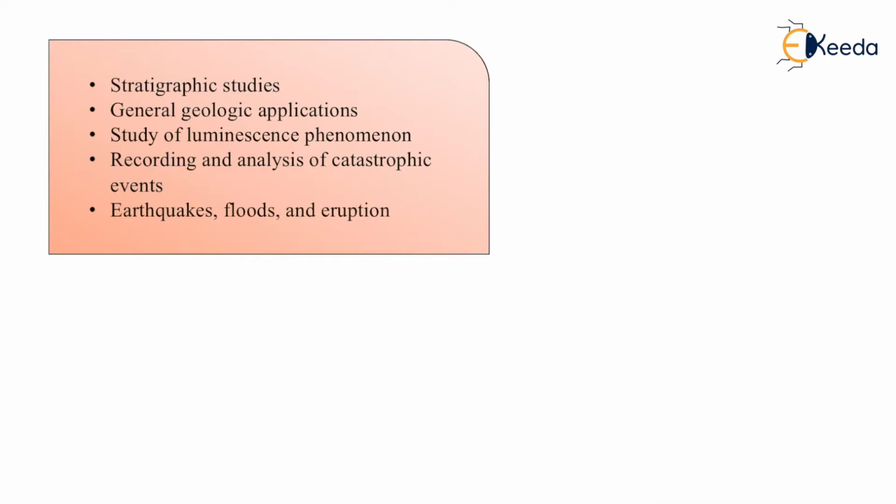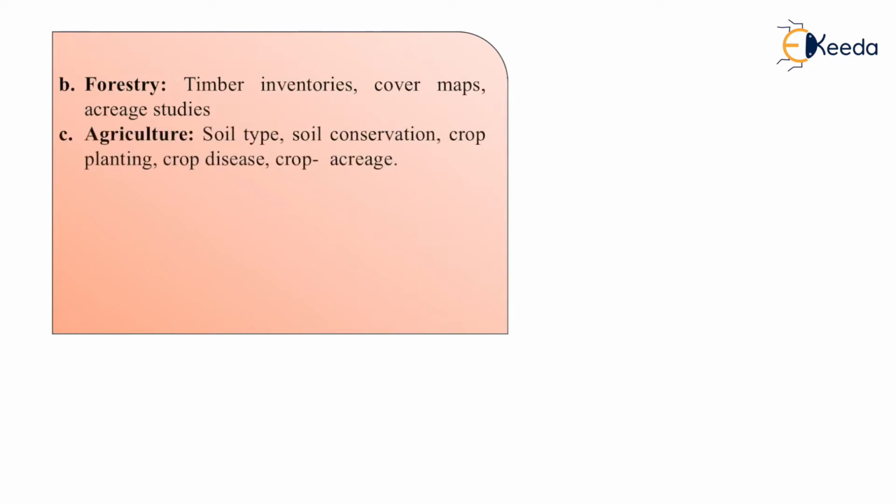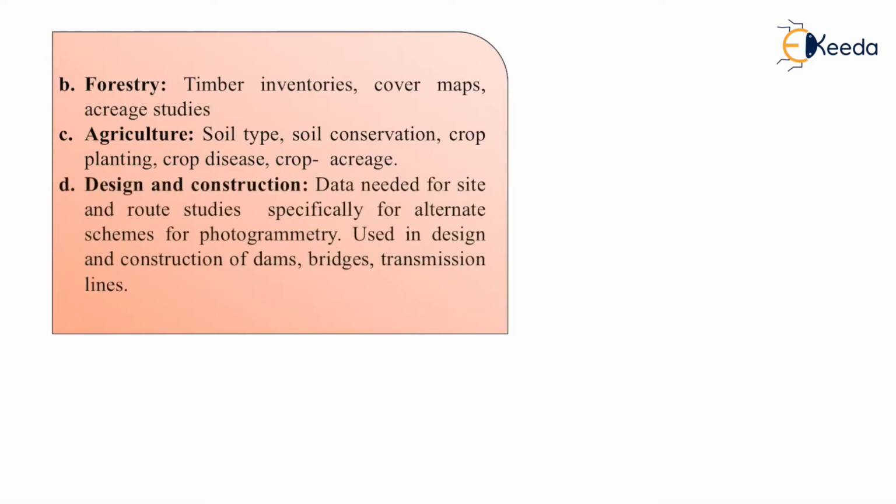Many times we have seen in the news, or on the net, whenever a natural disaster happens, the aerial photography or videos taken from a height, without being in physical contact with the objects. Second comes forestry: timber investigation or cover maps are made by using aerial photography. Then we have agriculture: we can find out the soil type, soil conservation, crop planting, crop disease, and crop area.